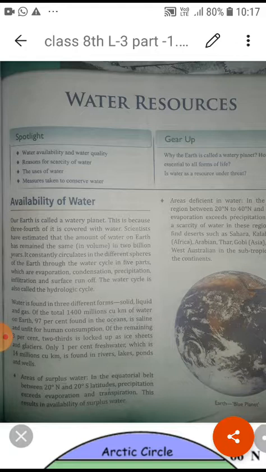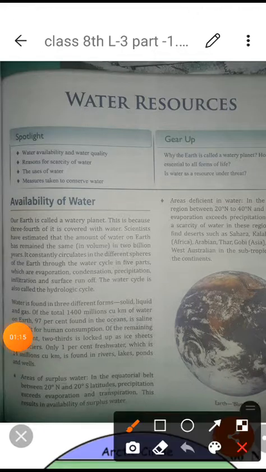In this chapter, first of all today, we are going to understand the availability of water. It means in which portion of the earth surface the water is available. Earth is called a planet because of the presence of water; only then is life possible on the earth surface.